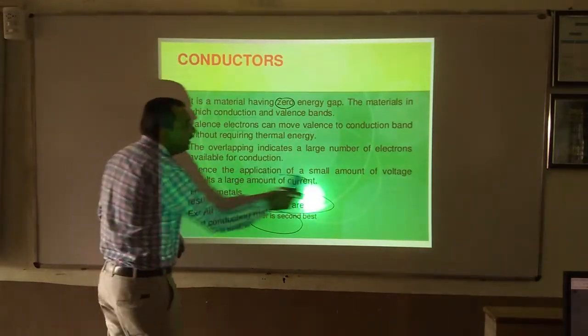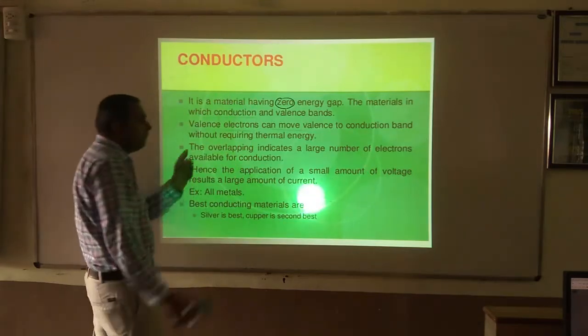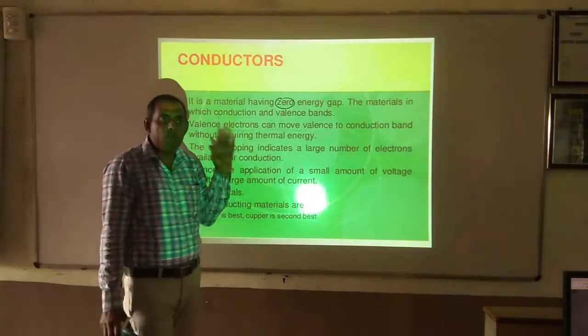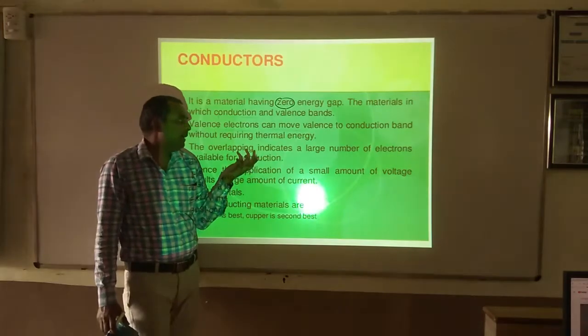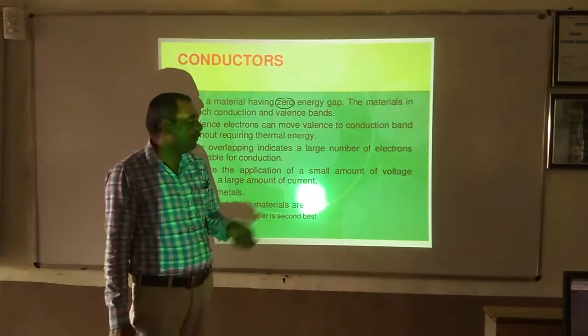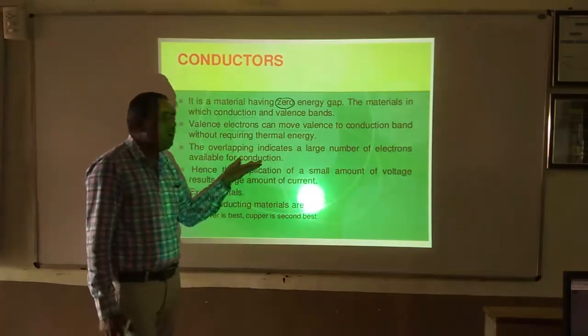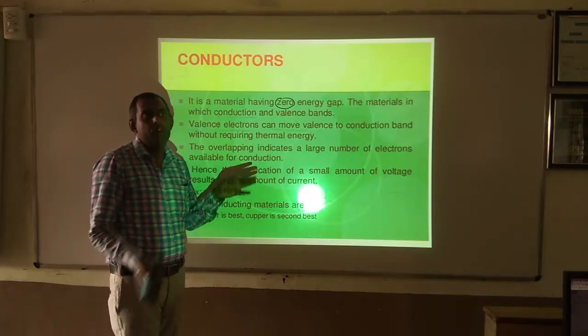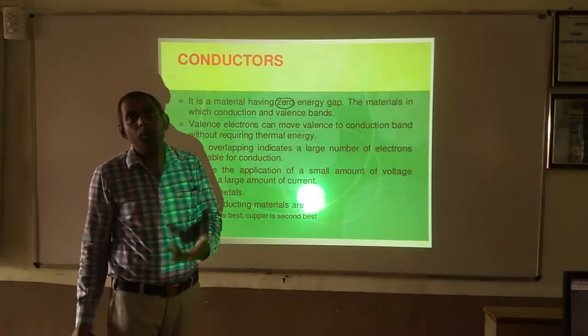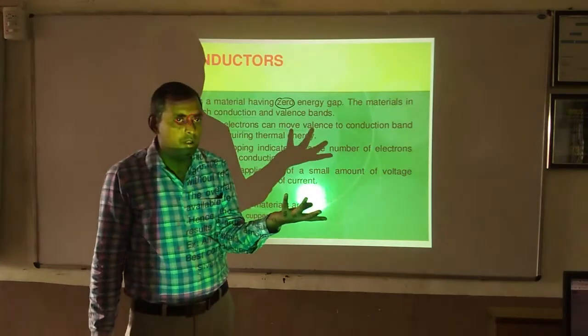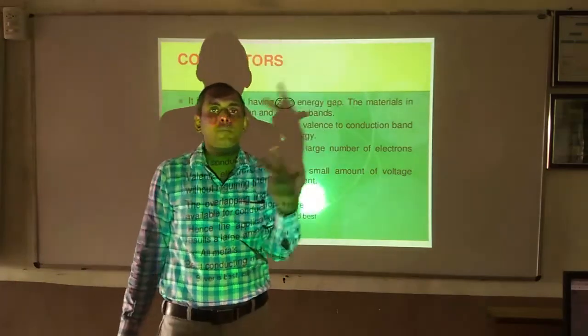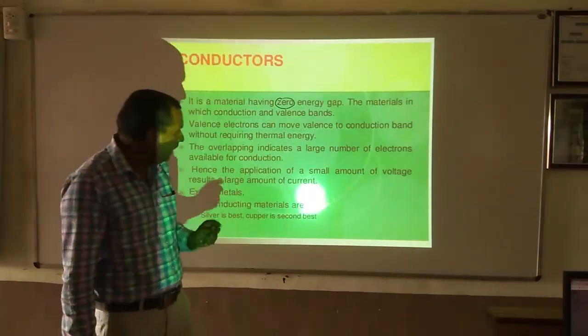The overlapping of the conduction band and valence band indicates a large number of electrons available for conduction. When it overlaps, a large number of free electrons are available. Those free electrons are responsible for conduction of current.